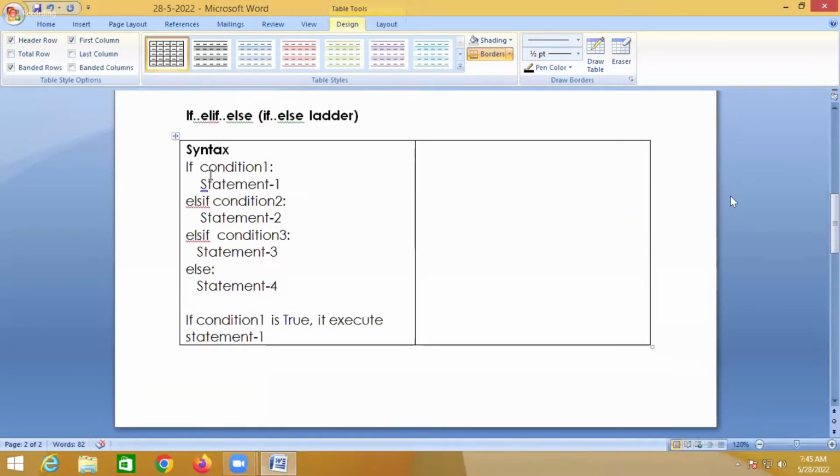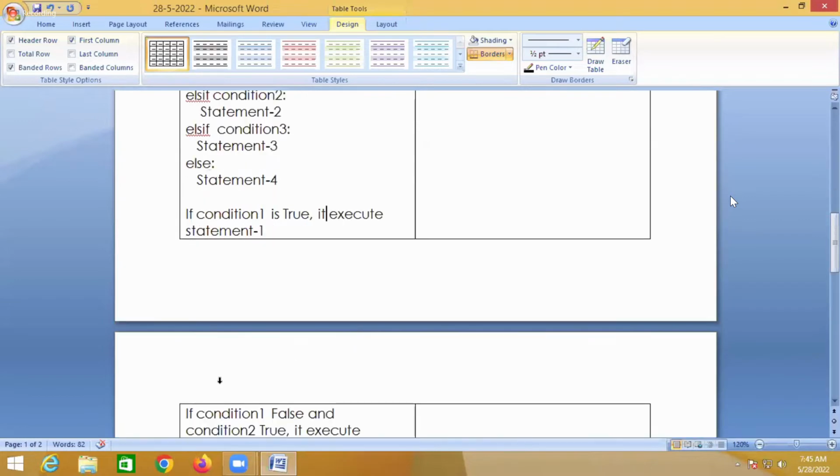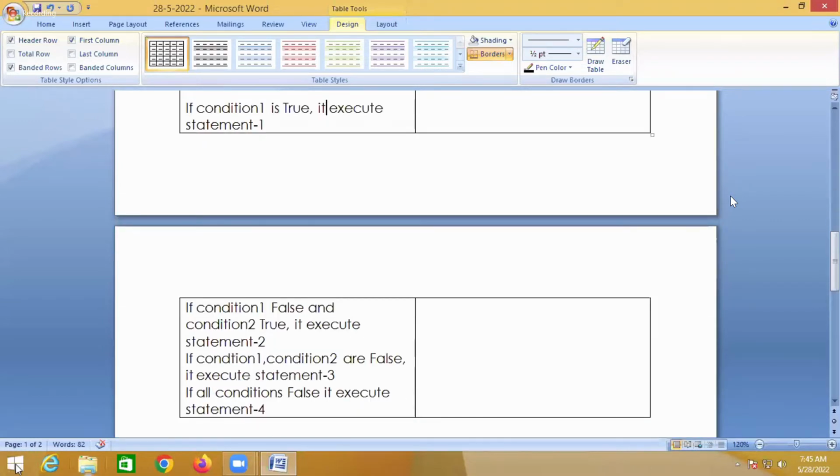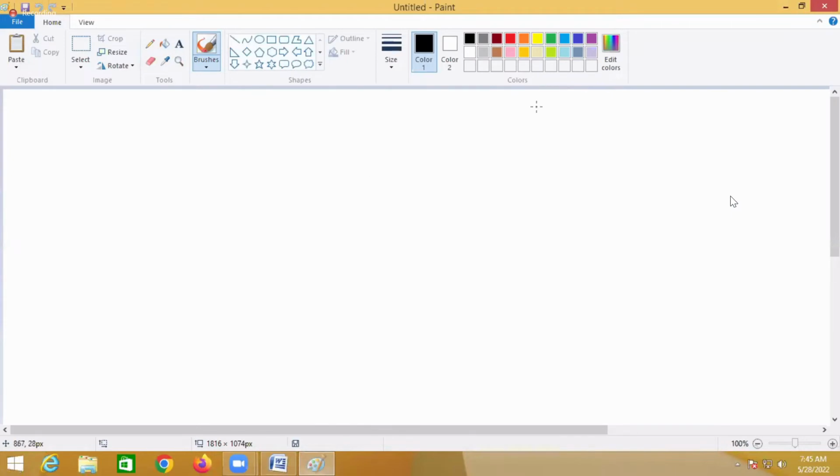So here, if condition 1 is true, it executes statement 1. If condition 1 is false, then it will check the second condition. If this is true, it executes statement 2. If condition 1 is false and condition 2 is also false, it will check one more condition. And if this condition is true, then it executes statement 3. Else it executes statement 4. If you see the flow chart of this, it is like this. This is the if else ladder, else if, else if.